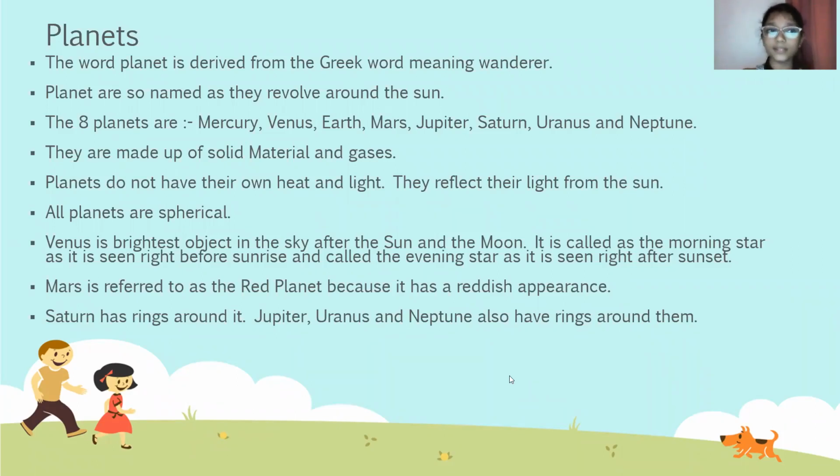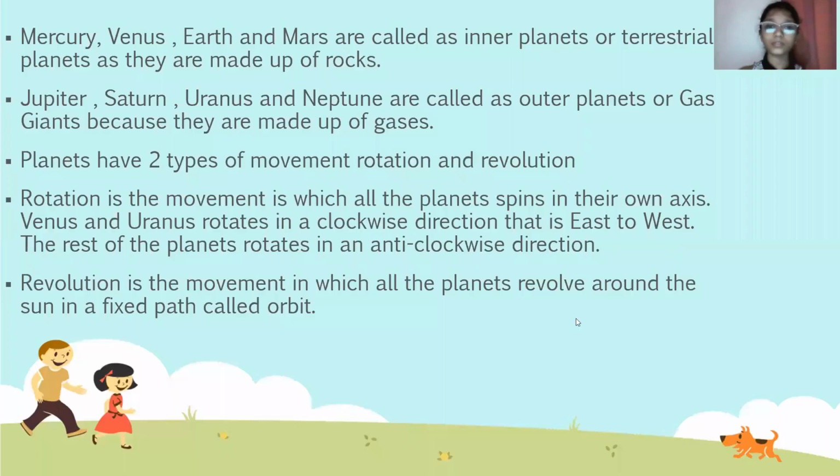It is called the morning star as it is seen right before sunrise and called the evening star as it is seen right after sunset. Mars is referred to as the red planet because it has a reddish appearance. Saturn has rings around it. Jupiter, Uranus, Neptune also have rings around them.